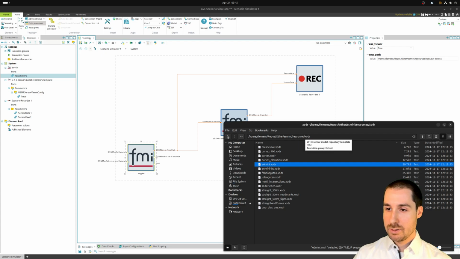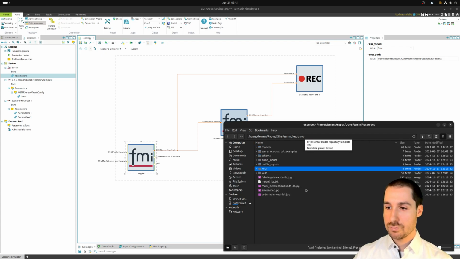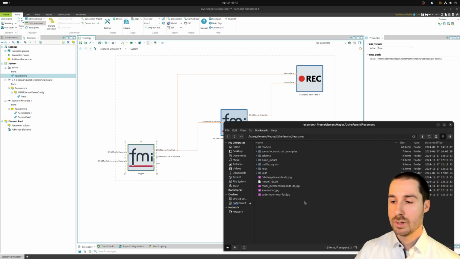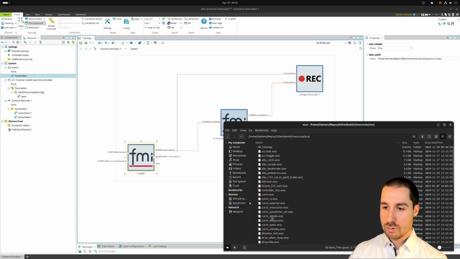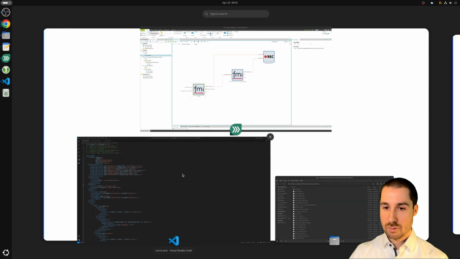So this path leads you to this resources folder. We just used the default example that comes with ESMini, and we have here an XOSC folder. There are also a lot of other examples, so feel free to explore the other examples here. But we're using the cut-in example. I've already opened this here.